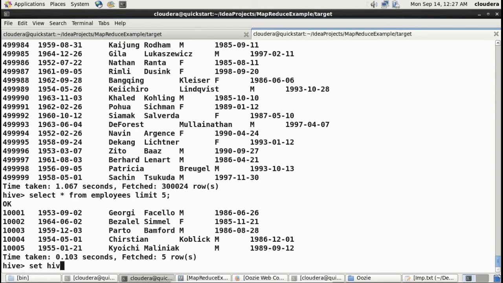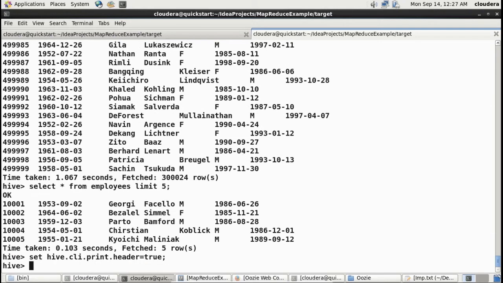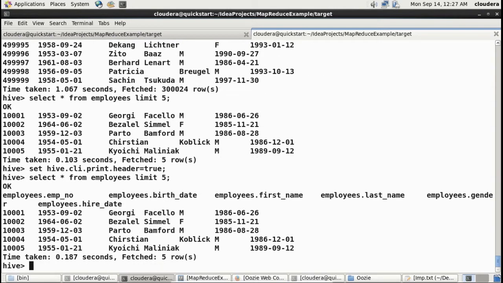Want to see CLI print header. Now you can see that it is displaying the header also: employees.employee number, employee.birth date, first name, last name. So as you can see here, it is not very properly formatted data. You can use any other JDBC tools to connect to Hive and get the data back and display it in a proper format.